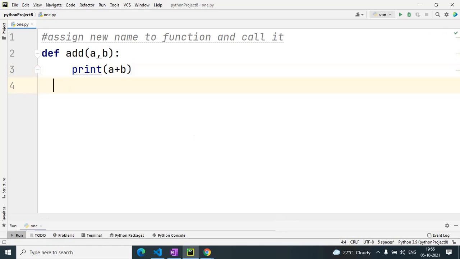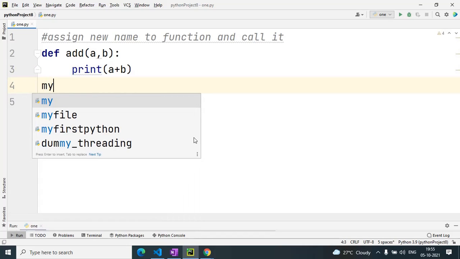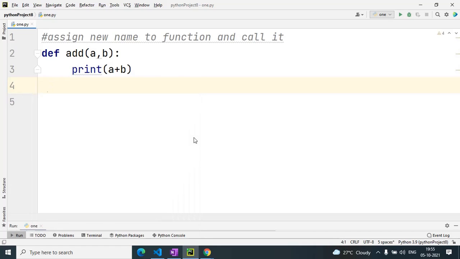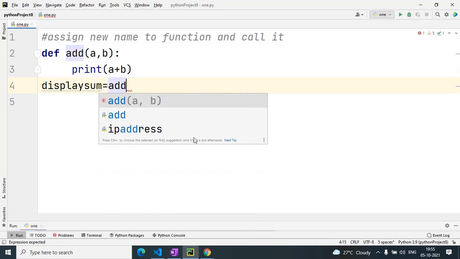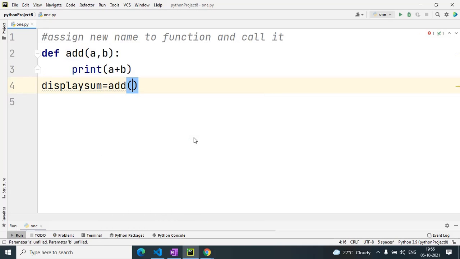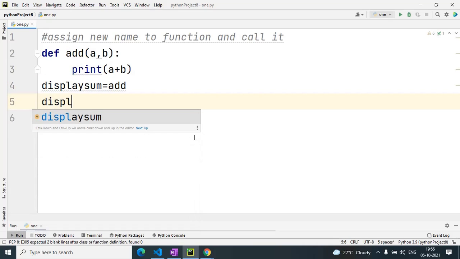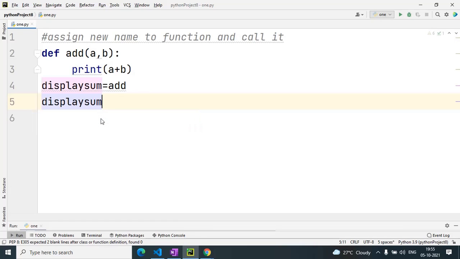Now outside that function I have given a new name to this function. Suppose display sum: I have given display sum equals to add, assigning the add name to display sum. Now I will call display sum 2 comma 3.